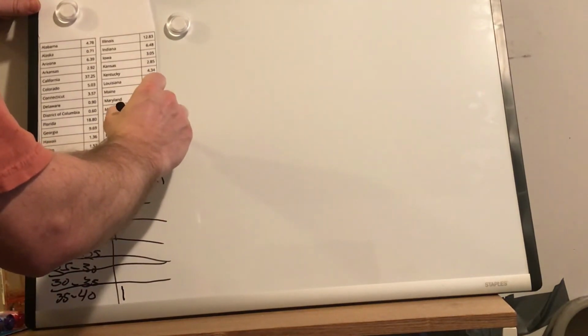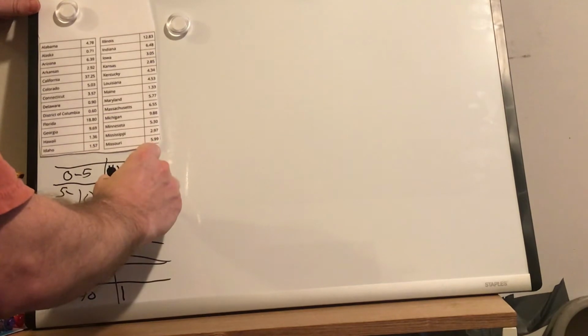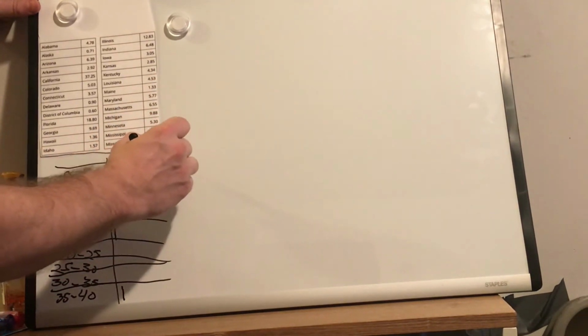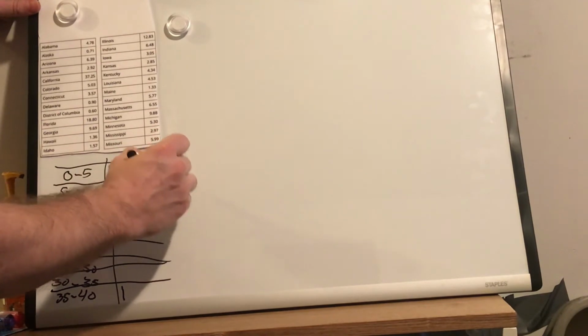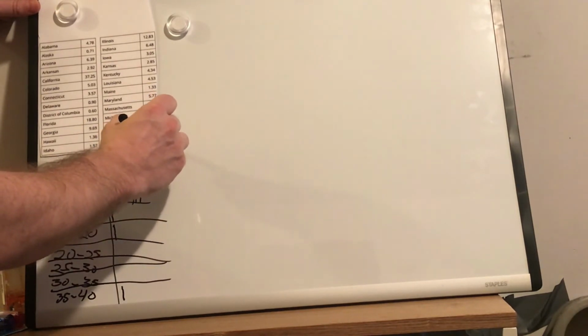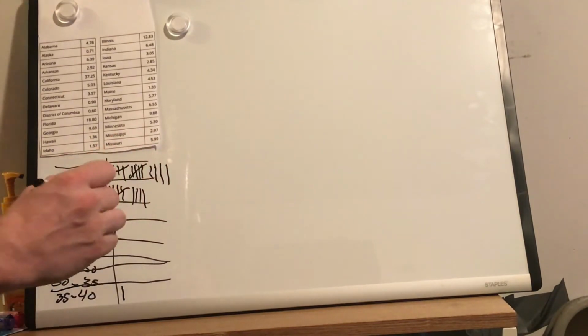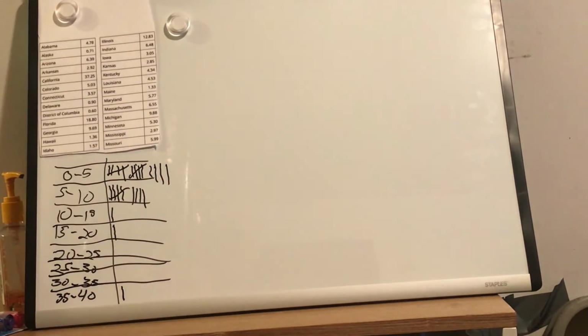Minnesota, a little more than 5, 5.3. Let's get that over here. Mississippi, 2.97. Another one in this category. And finally, Missouri. Missouri, 5.99 goes here. So, this is how much we have in our buckets.